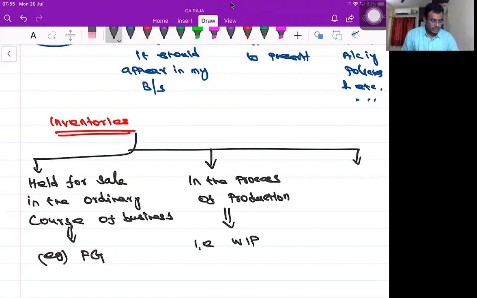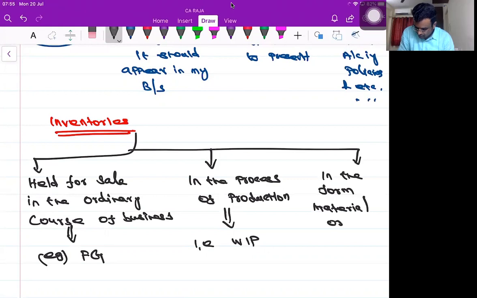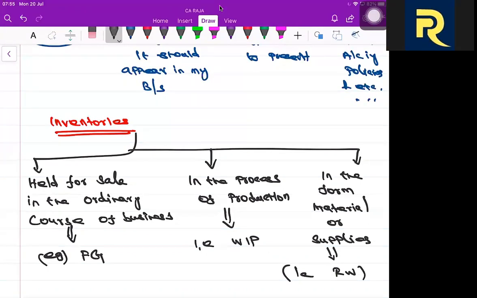Next, the last one: in the form of material or supplies. That is raw material. That is raw material. Clear? Everybody clear with this?